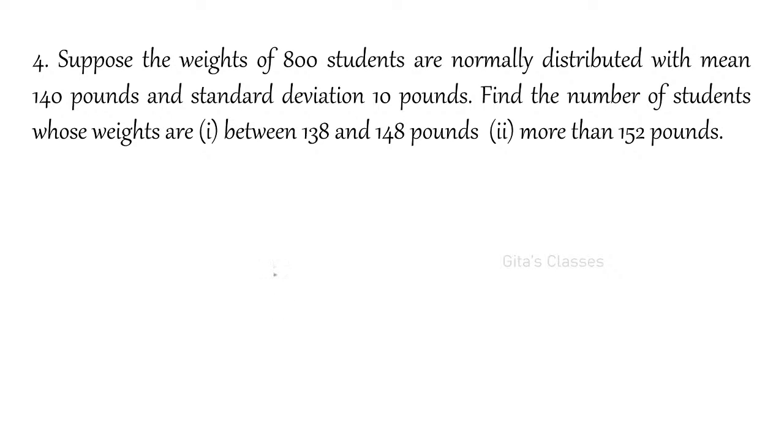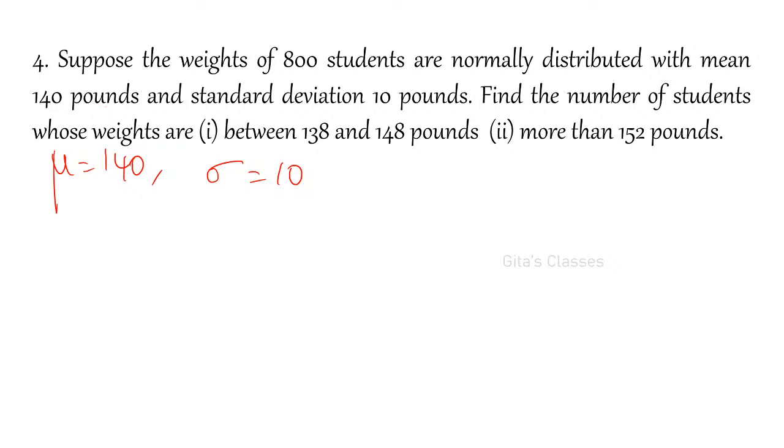Suppose the weights of 800 students are normally distributed with mean 140 pounds and standard deviation 10 pounds. I always told you only two types of questions you can expect from the normal distribution. Mostly mean and sigma will be given and you will be asked to find the probability, or probabilities will be given and you will be asked to find the mean and sigma. Here, mean is 140 pounds, so mu is equal to 140, and standard deviation is 10 pounds, so sigma is equal to 10. By reading the question itself, you can understand. Now they are asking for probability, right?